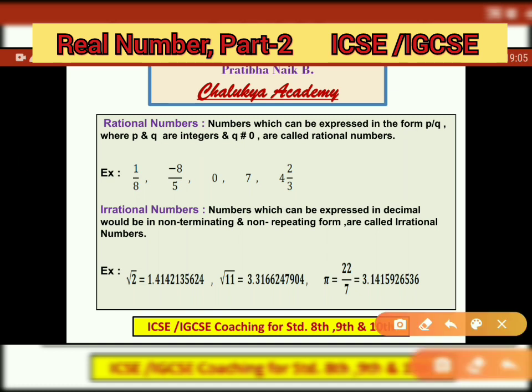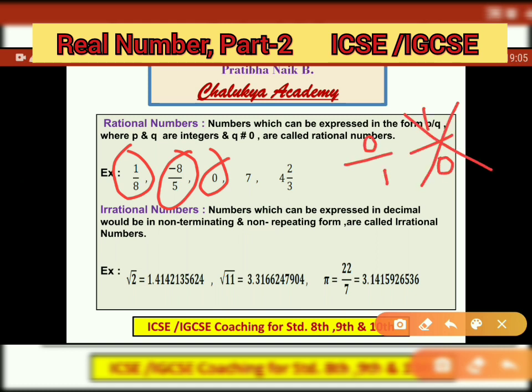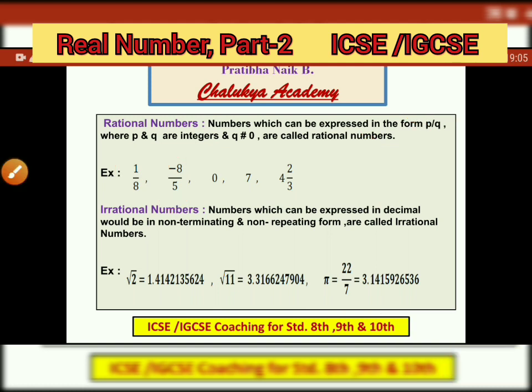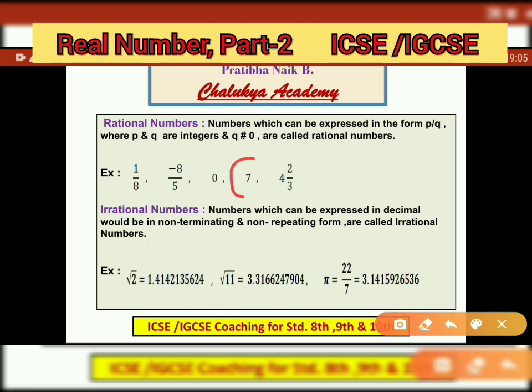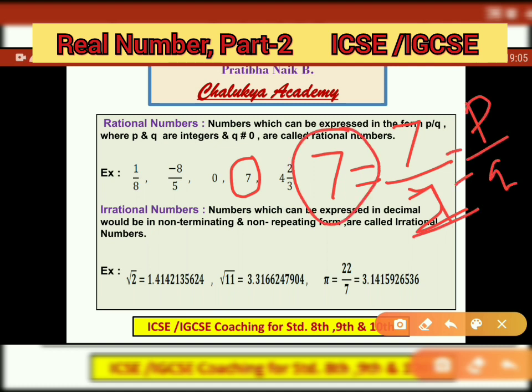Here we have taken examples: 1 by 8, minus 8 by 5, 0, because we can write 0 by 1, but we cannot write 1 by 0. So 1 by 0 is not a rational number. This is a rational number where q is not equal to 0. Therefore 0 is a rational number. 7 is again a rational number. You can say that 7 is not written in p upon q, that is, in the form of a fraction with numerator and denominator. But dear students, we can write 7 as 7 upon 1. That means we can write it in the form of p upon q. So that's why 7 is also a rational number.